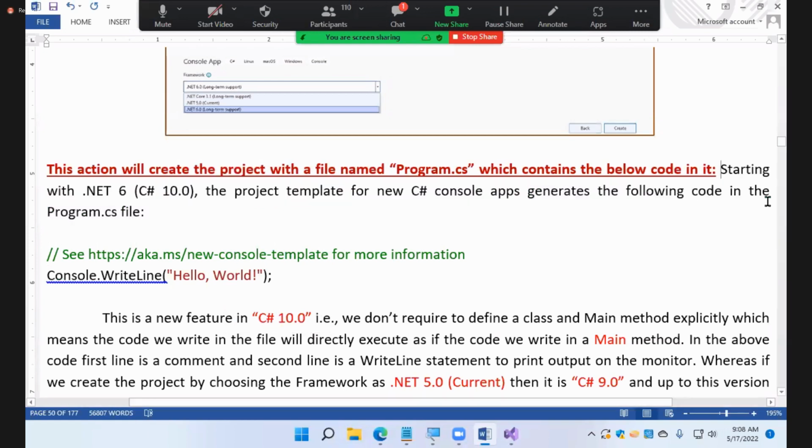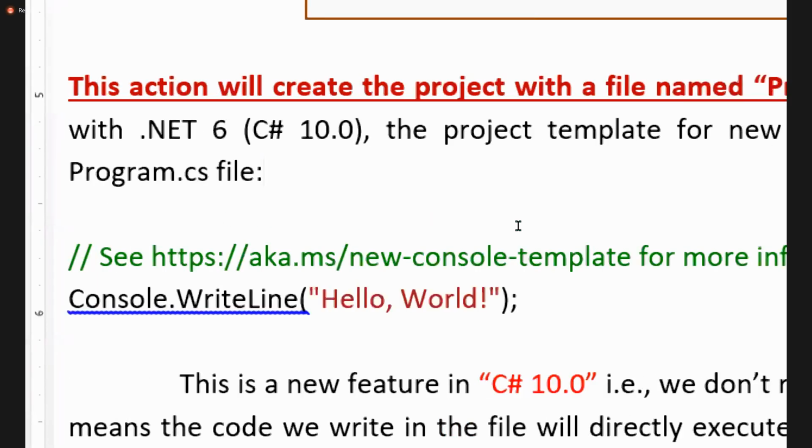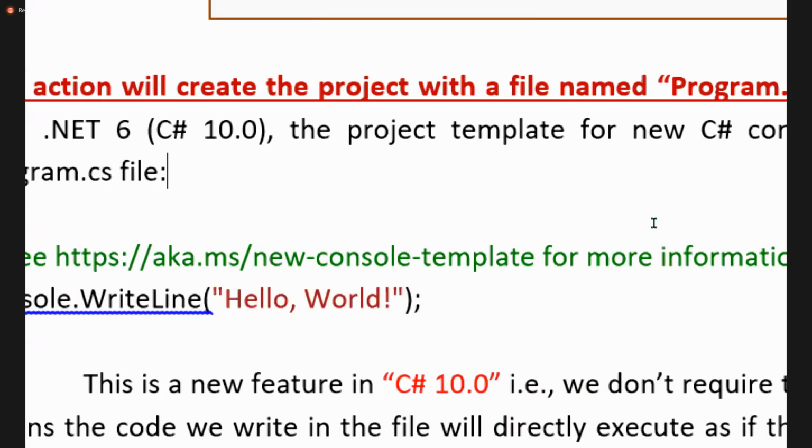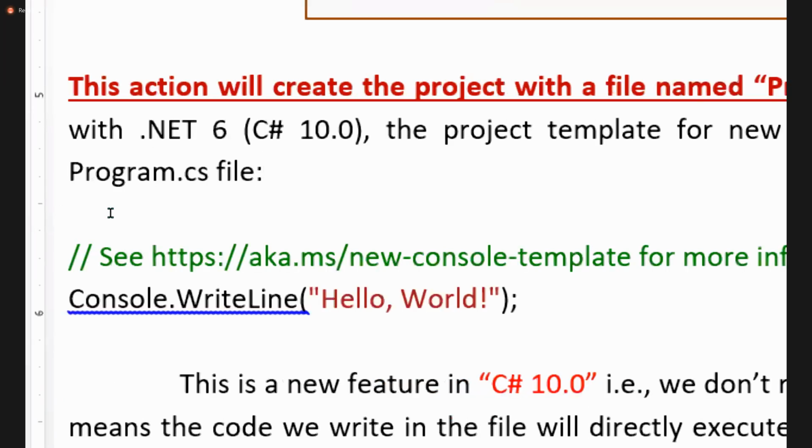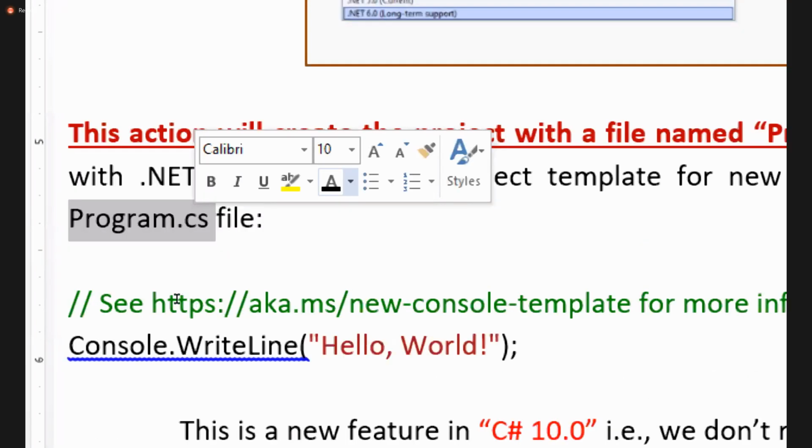I mentioned it up there also. So starting with .NET 6, the project template for a new C# console application generates the following code in the program.cs file. You'll be finding the following code in the program.cs file basically.